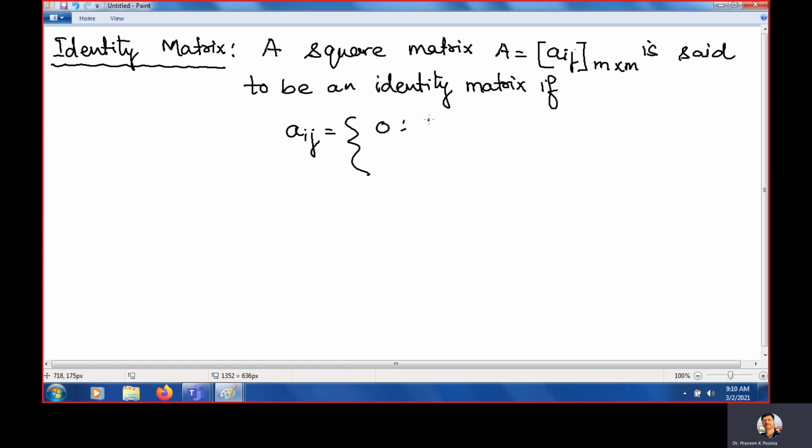One is 0 when i is not equal to j, and one is 1 when i is equal to j. Clear?